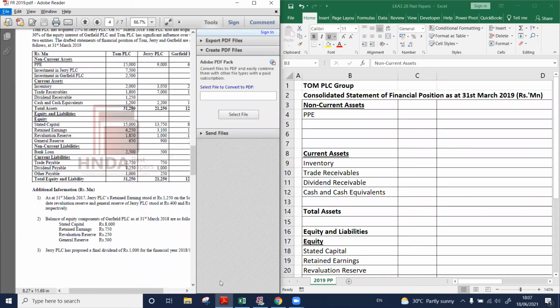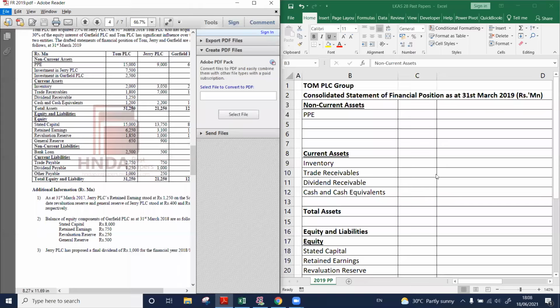Do we do line by line addition when it comes to investment in associates? Investment in subsidiaries, yes. We do line by line addition. Our asset value is this much, the subsidiary's asset value is this much, and adding those two gives the consolidated figure. That is how we do it when we have subsidiaries.